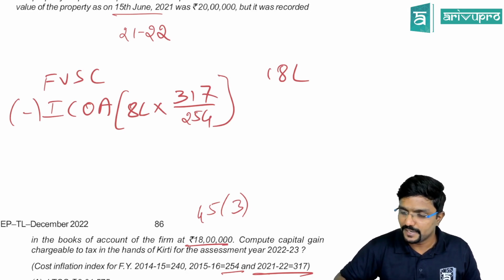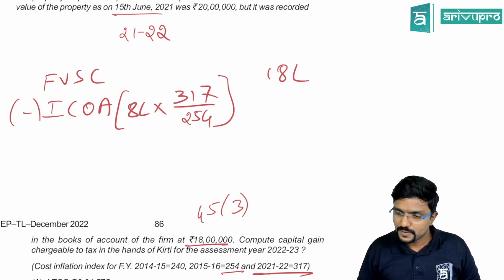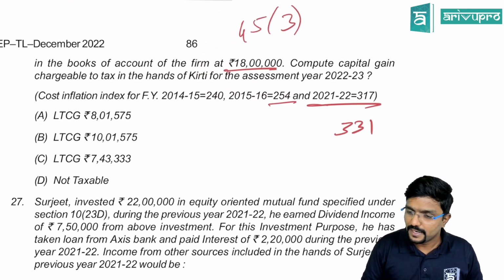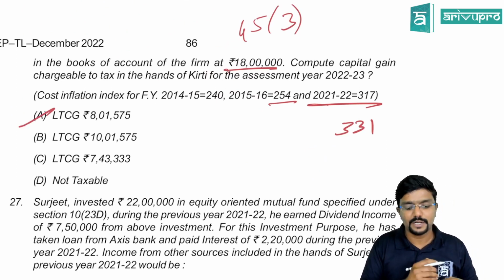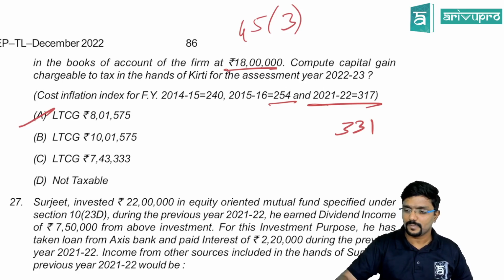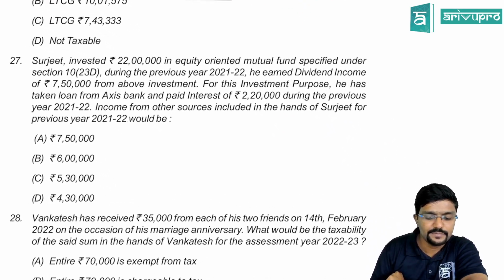Reduce it from 18 lakh, you will get 8,01,574 or 575 if you round off. 8,01,575 long-term capital gain. Fine guys, we'll move ahead.